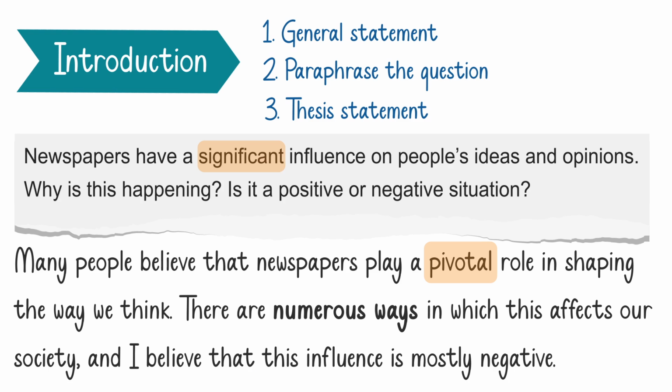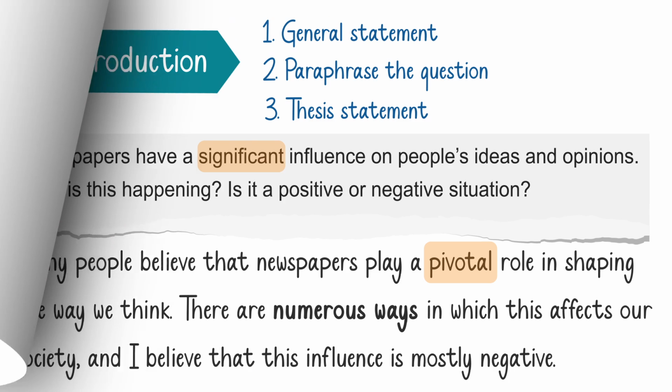All right. Now let's turn to our first body paragraph. So we have to write about why, how, or in what ways newspapers affect our society. So many people believe that newspapers have long been a source of information, or let's say valuable information.